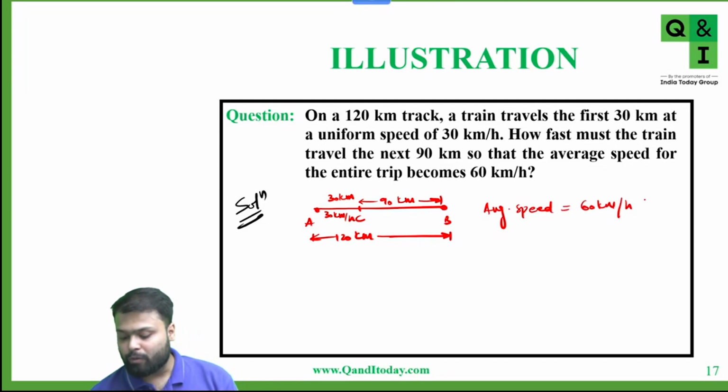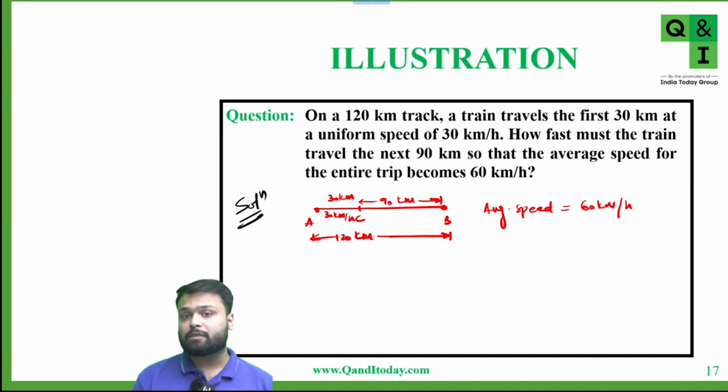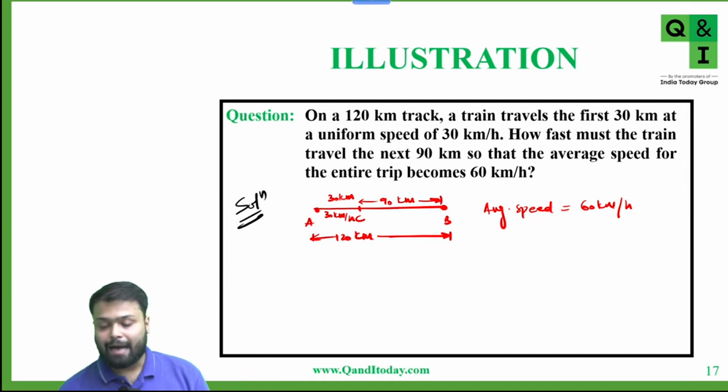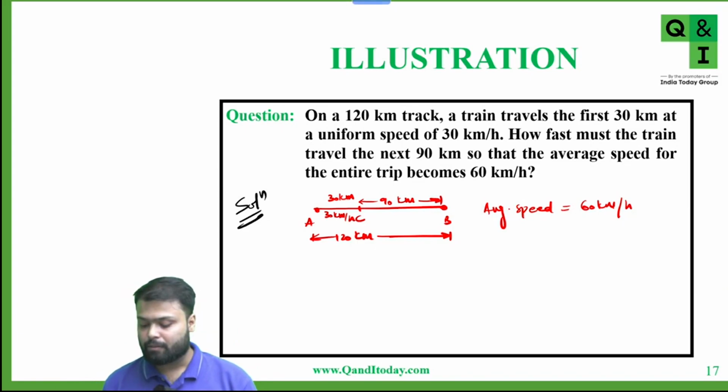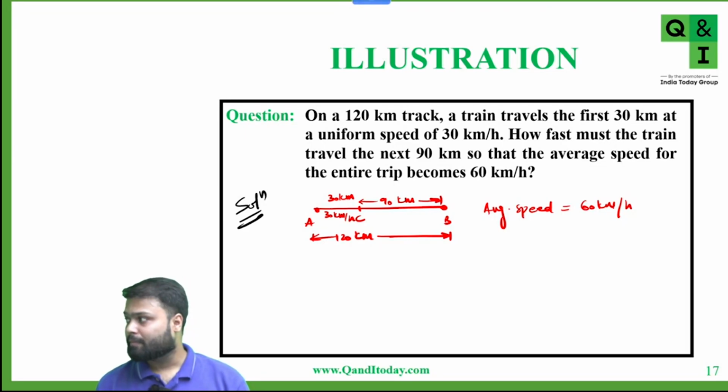So we have to calculate the speed of the train from C to B such that the average speed for the entire trip becomes 60 kilometer per hour. So what's the answer? Tell me.